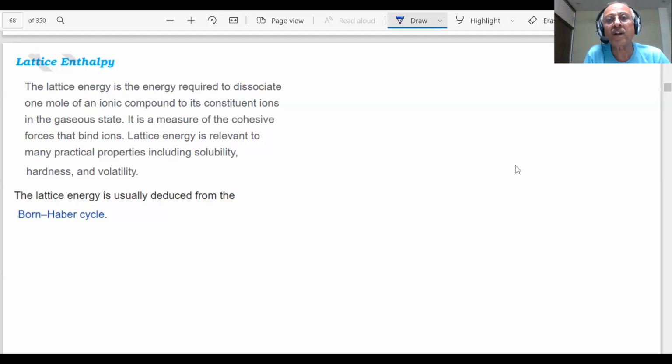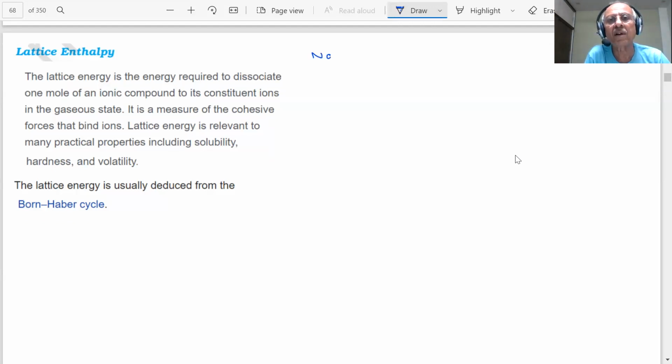For example, students, if I consider NaCl, NaCl is an ionic compound. I can say that there is a sodium ion and a chloride ion. But when the crystal is formed, students, when sodium chloride is formed, what will happen?